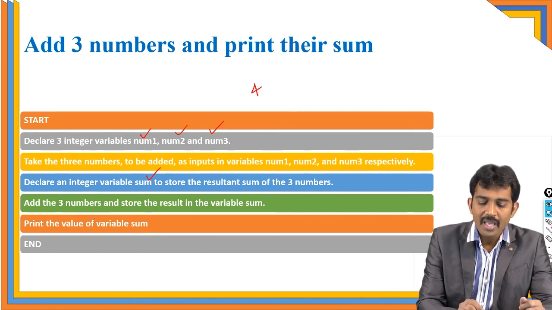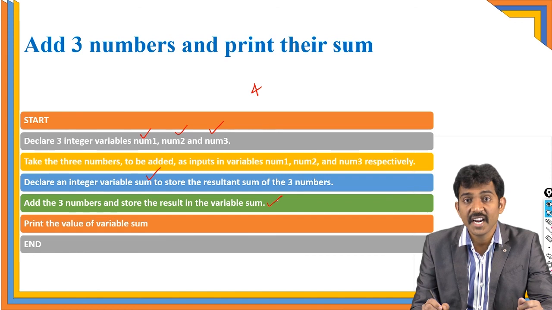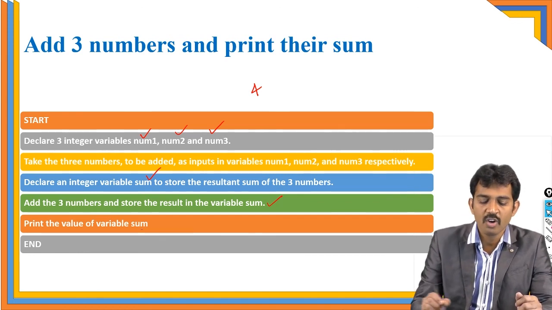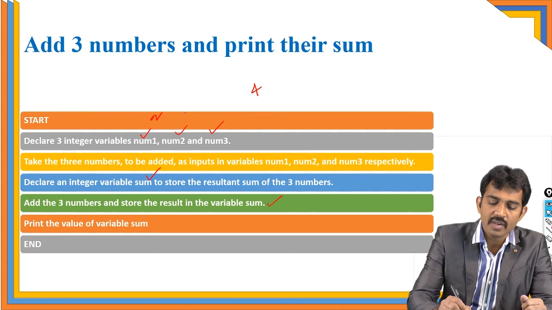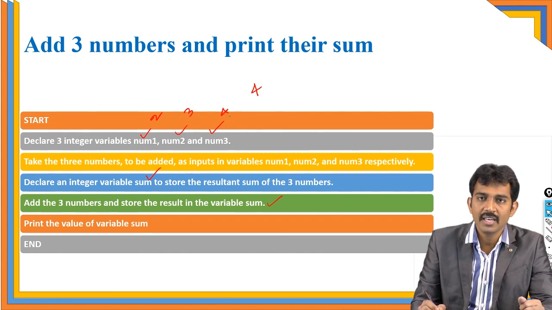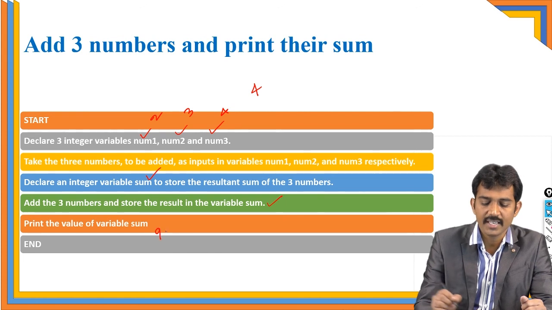Then add the numbers and store the result in the variable sum. After you perform the operation and store the data in sum, print the value of the variable sum, just to show the sum of the data. For example, this value is 2, this value is 3, this value is 4. Then the result is 3 plus 2, 5, and the final result is 9 here.